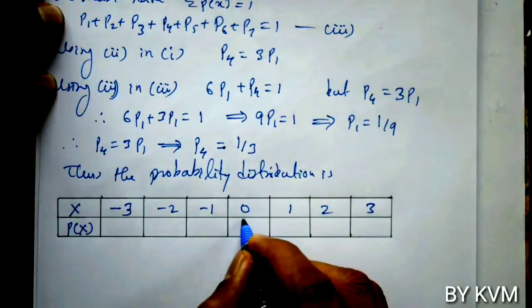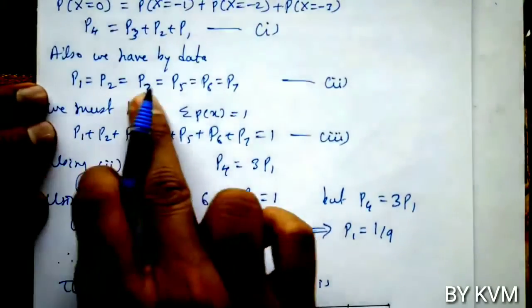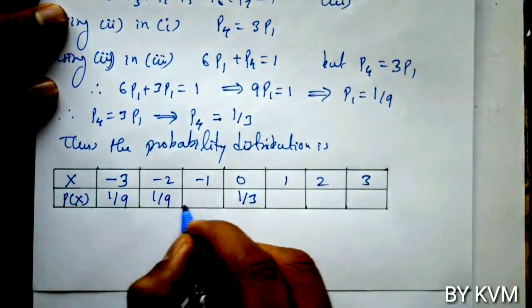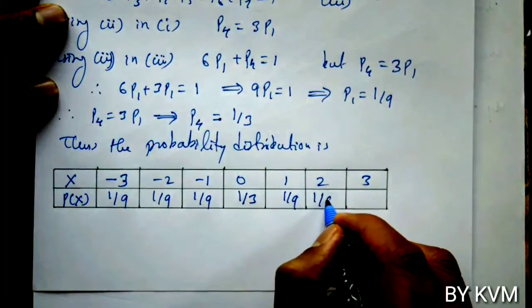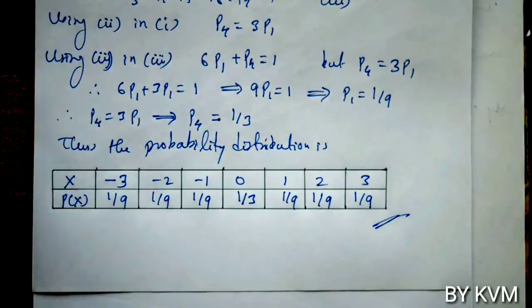For x equals 0, p4 is 1 by 3, and all the other values are 1 by 9: p1, p2, p3, p5, p6 and p7 are each 1 by 9. So this is the probability distribution.